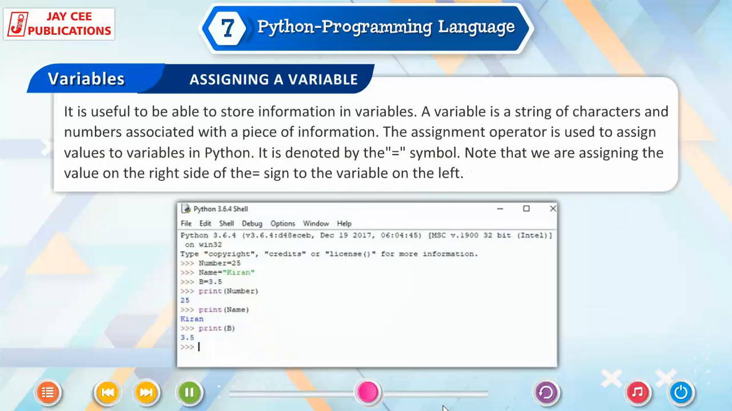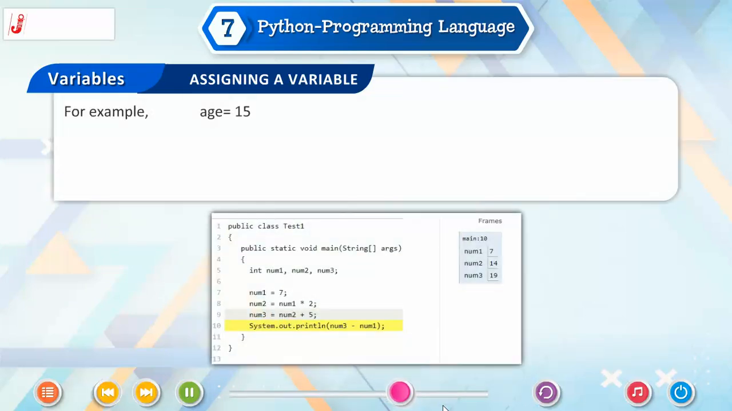Assigning a variable. It is useful to be able to store information in variables. A variable is a string of characters and numbers associated with a piece of information. The assignment operator is used to assign values to variables in Python. It is denoted by the equal to symbol. Note that we are assigning the value on the right side of the equal to sign to the variable on the left. For example, age = 15.